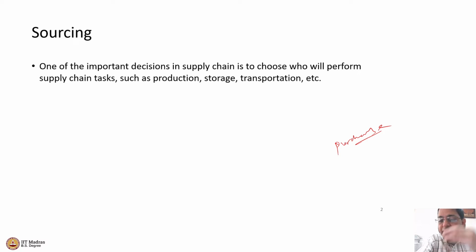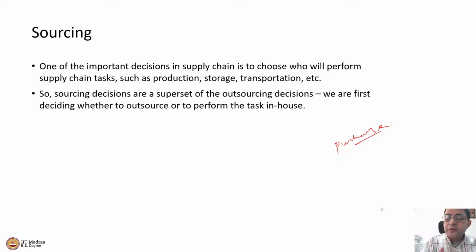Now the job is not only to purchase things, but even before that, as I said, I have to take a bigger decision whether to do it myself or buy it from the market. Once I have decided that I'm going to buy it from the market, the next decision is whom do I buy it from? There are multiple people who are probably providing the same service. For example, let us say that I want to outsource my transportation function, right? Once again, I will first of all have to decide whether to do it in house or give it to somebody, that is outsourcing, right?